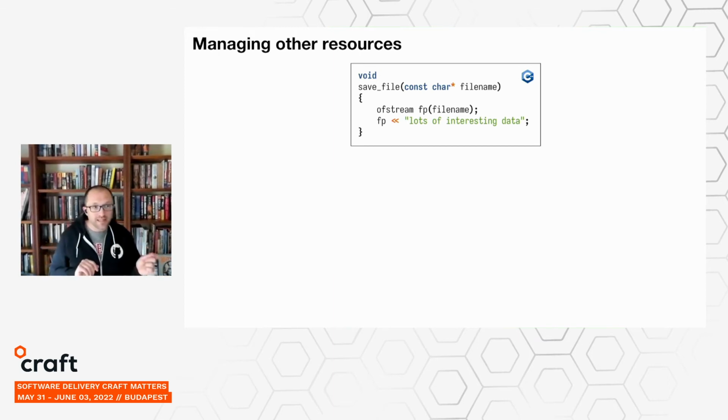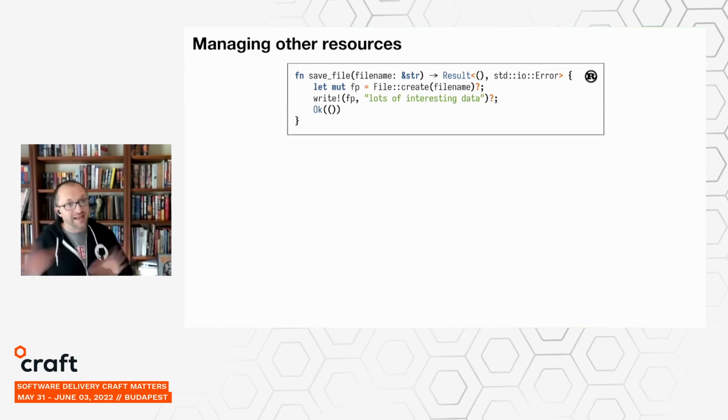Now, this is also nice in that RAII combines nicely with exceptions. So here we have a couple of operations there that could raise an exception if writing to the file fails because the disk is full or you don't have permissions or whatever. And if that happens, again, the file will still be correctly closed because C++, the language, guarantees that those destructors are called, regardless of if you're returning or leaving the scope successfully or because an exception is being unwound.